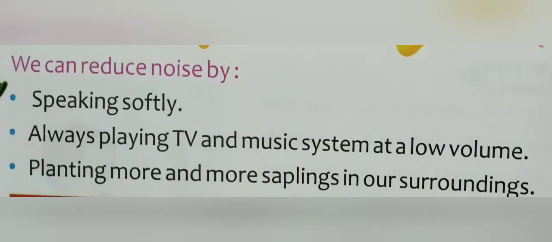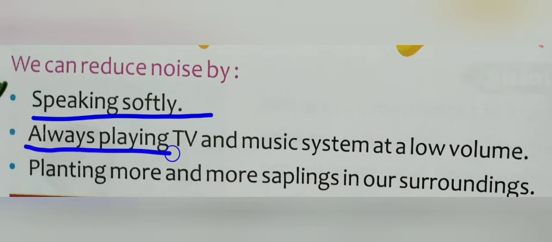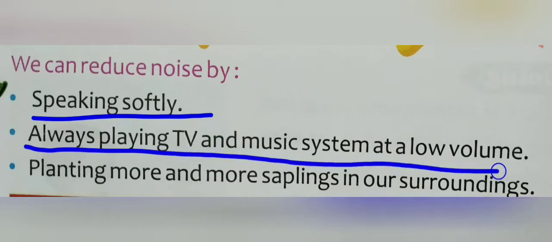But now we have to learn how we can reduce the sound. Okay, how can we reduce the sound? So speaking softly, when we speak softly, we can reduce the sound. Always play TV and music system at a low volume.